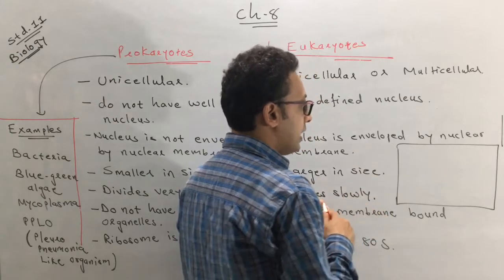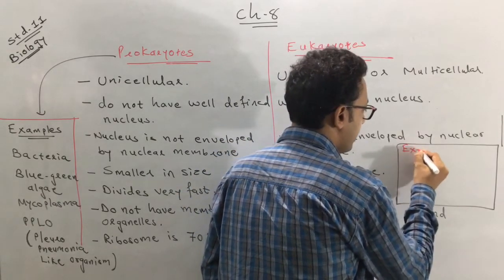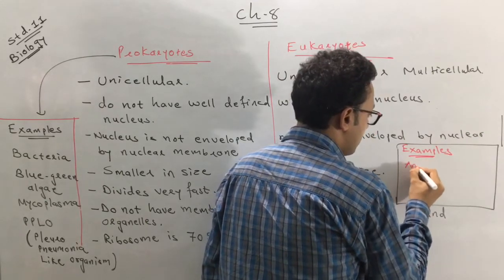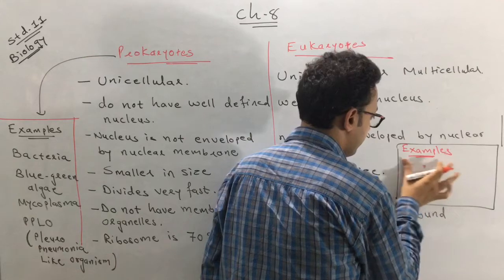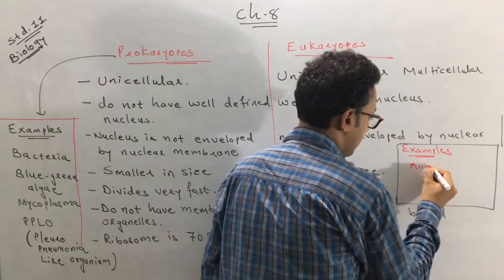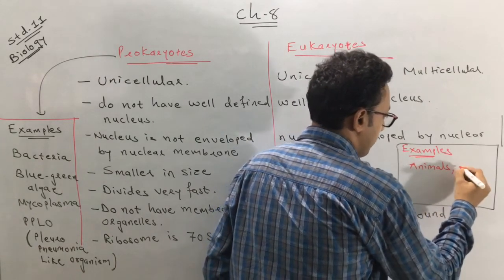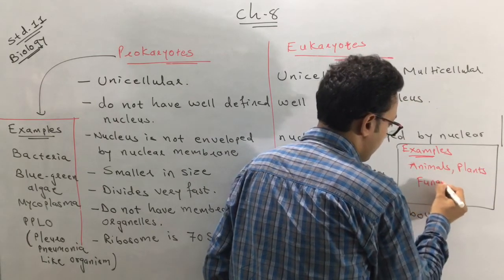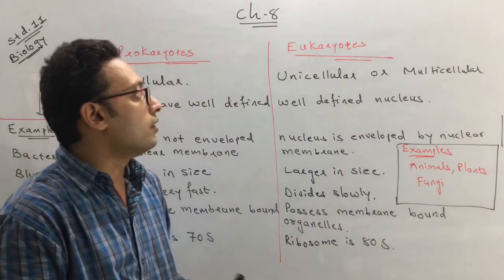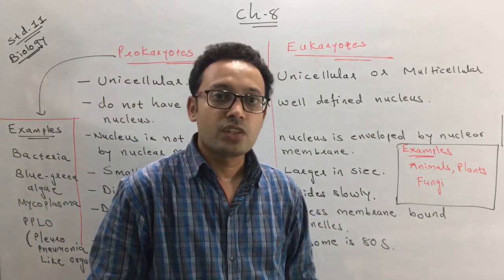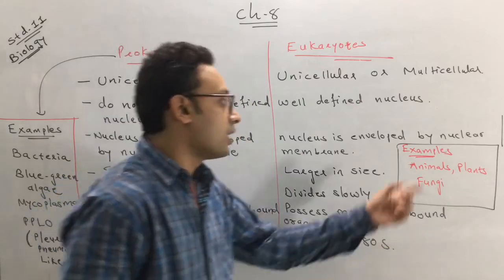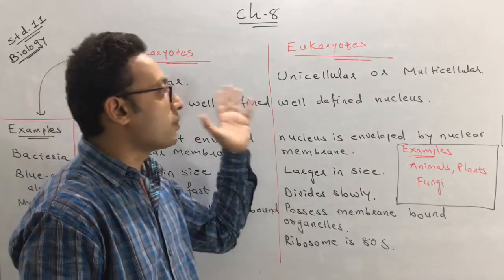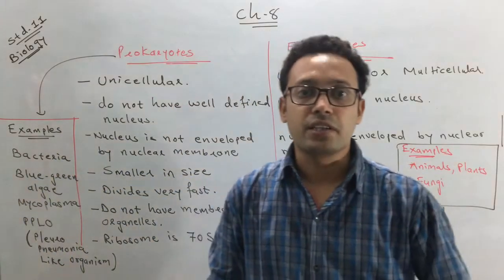The examples of eukaryotes are animals, plants and fungi. So these are the examples of eukaryotes: animals, plants and fungi. So this is about the difference between prokaryotes and eukaryotes.